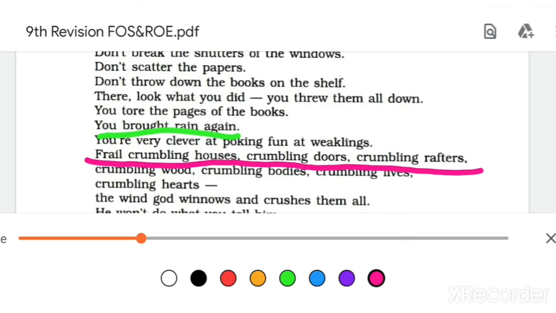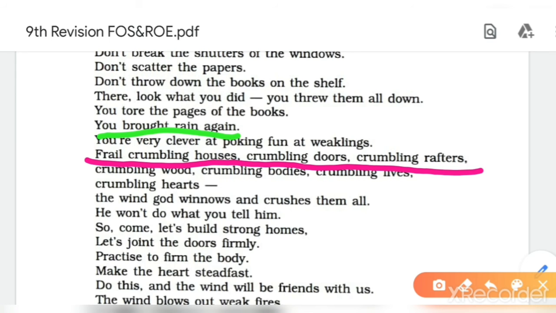Descending order means big to small. So crumbling hearts, crumbling wood, and all the things crumbled are arranged in descending order. Understood? Houses, doors, पहले बड़ी चीज़ ली, houses, फिर doors, फिर rafters, wood, bodies, lives, hearts. Okay, understood?